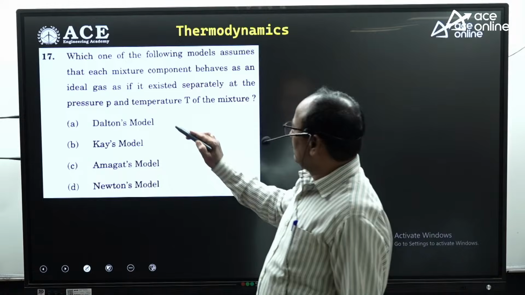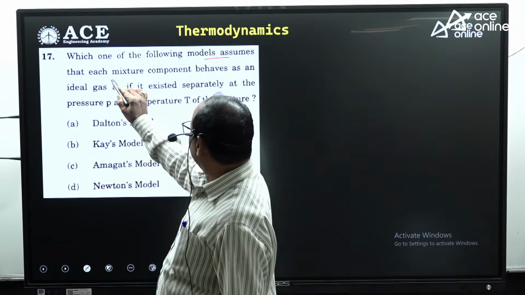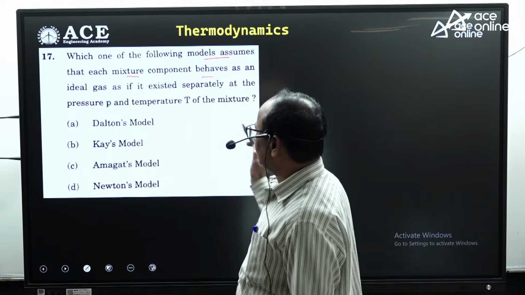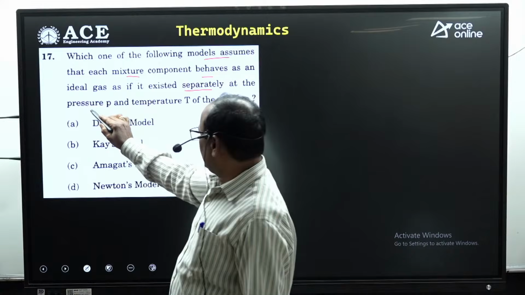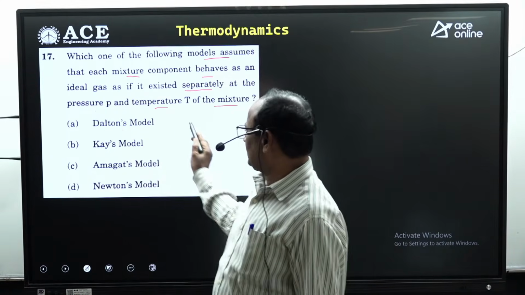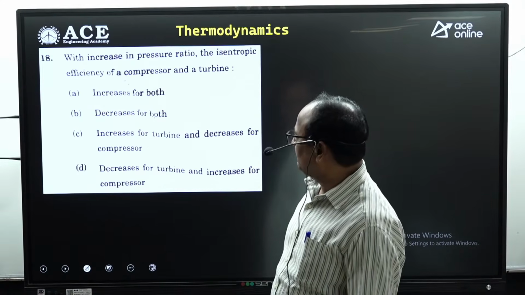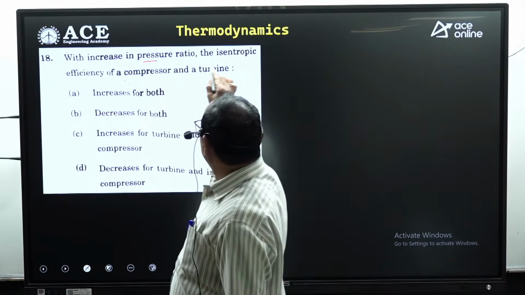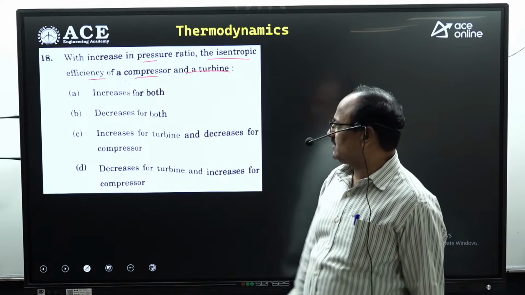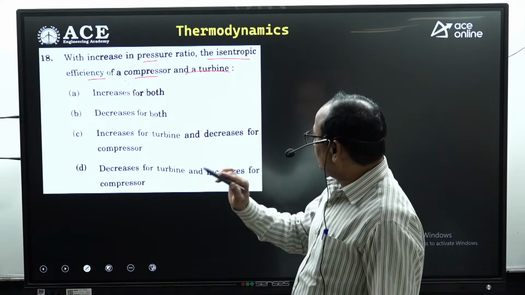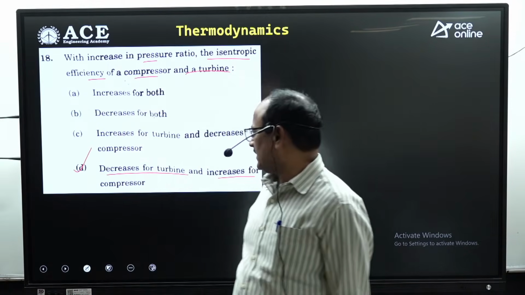Look at the second one. Which one of the following models assumes that each mixture component behaves as an ideal gas as if it existed separately at the pressure P and temperature of the mixture? It is Dalton's model. Option A is absolutely correct. Similarly, with increase in pressure ratio, what happens to the isentropic efficiency of compressor and turbine? With increase in pressure ratio, the turbine efficiency decreases, but compressor efficiency increases. Option D is absolutely correct.